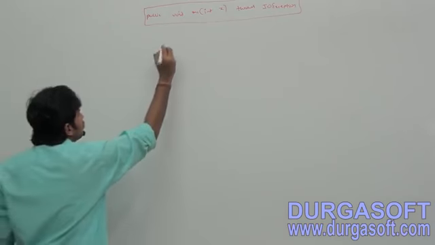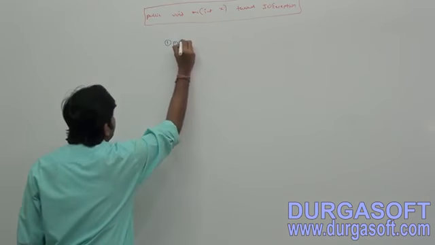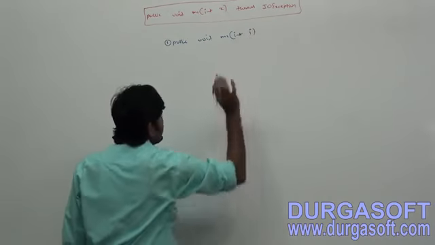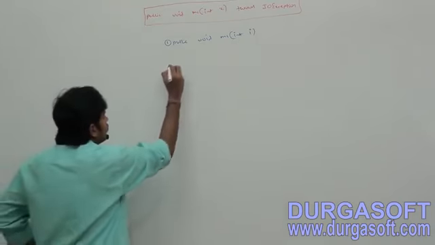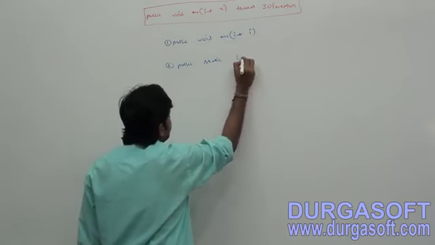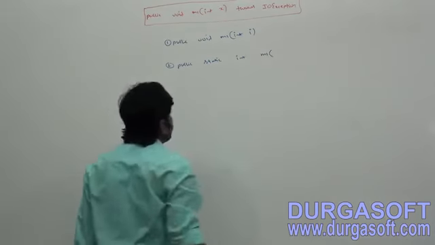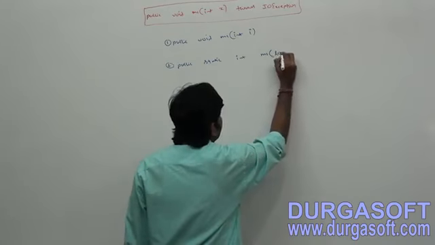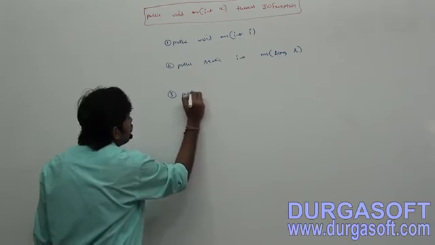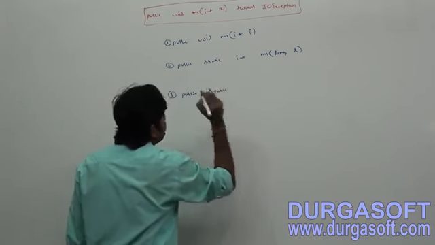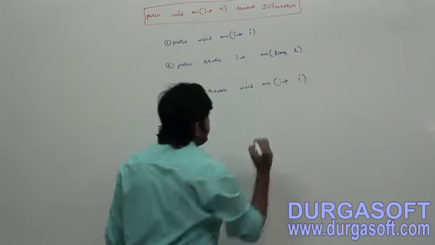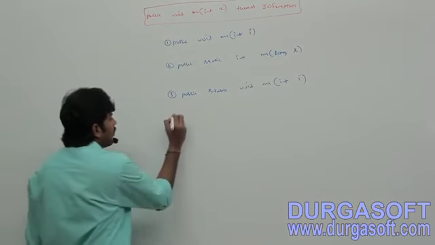In the child class, I am taking these options. First: public void m1(int i). Second: public static int m1(long l). Third: public static void m1(int i).